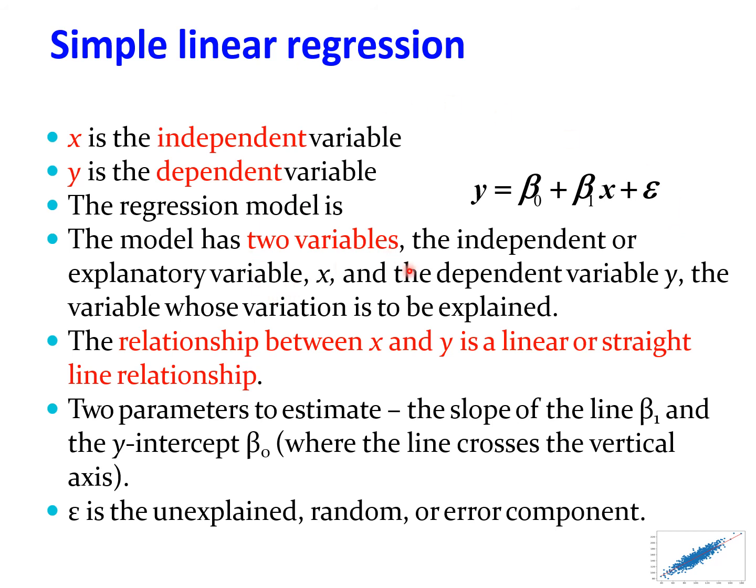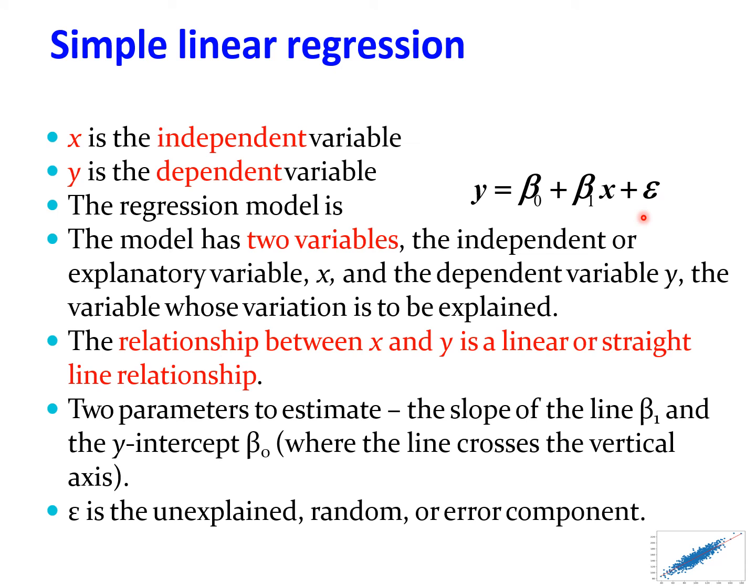So the model has two variables: the independent or explanatory variable x, and the dependent variable y, the variable whose variation is to be explained. The value of y should depend upon the x value. The relationship between x and y is a linear or straight line relationship. There are two parameters to estimate: the slope of the line beta 1 and the y-intercept beta 0. These are the two parameters whose values we need to estimate, and epsilon.